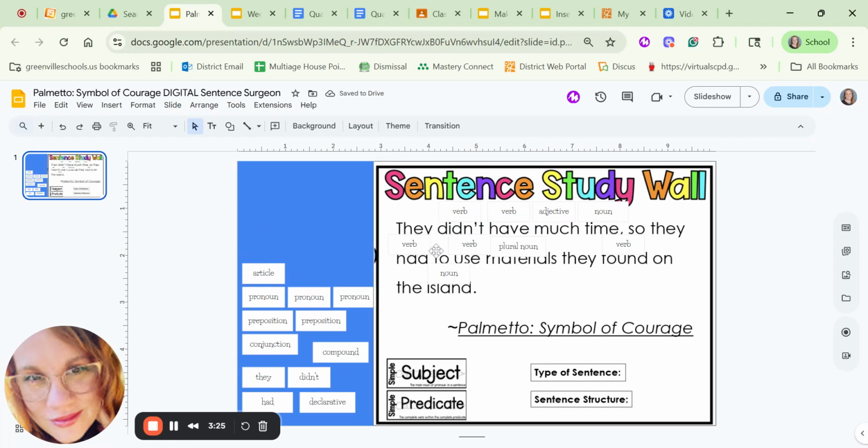And next up, we have articles. Articles are a, an, and the. Those are the only 3 words that are an article. And we have the island, so we'll put that above the word the.